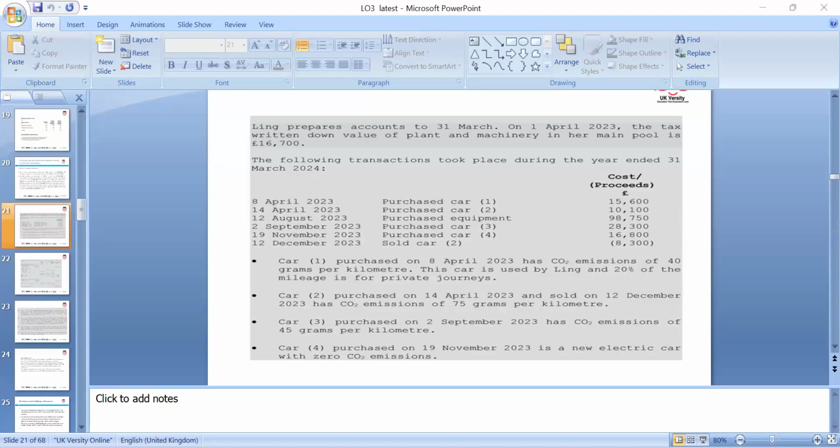So we can deduct that and look at the difference. The factory was brought into use on 1st September 2023, and then we look at the period and release 3% of that: 3% of 360,000 times 7, because 7 months are remaining from 1st September to 31st.